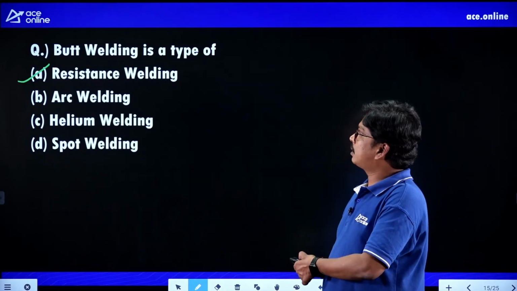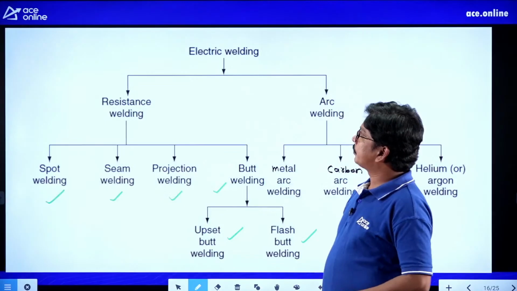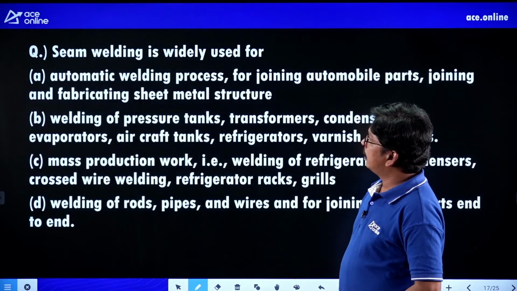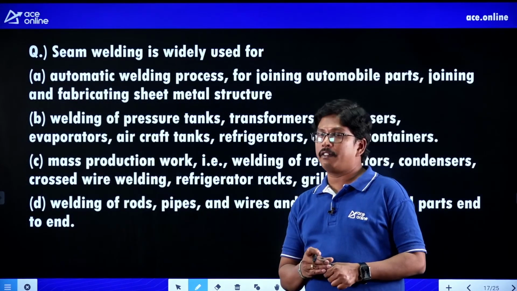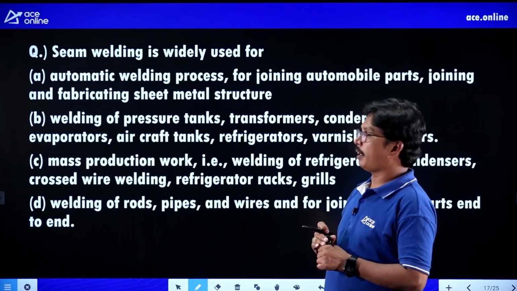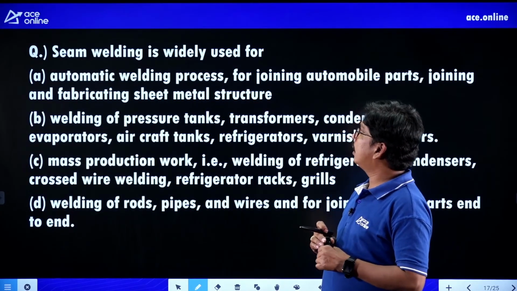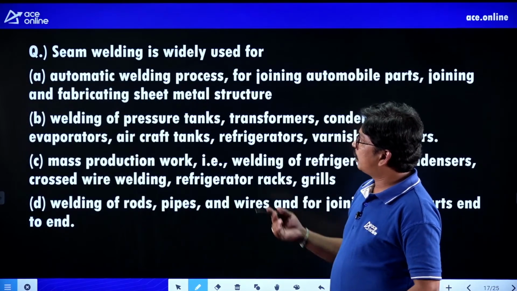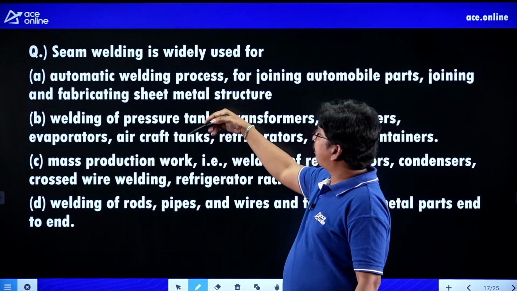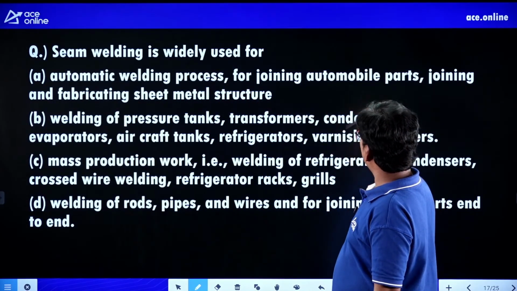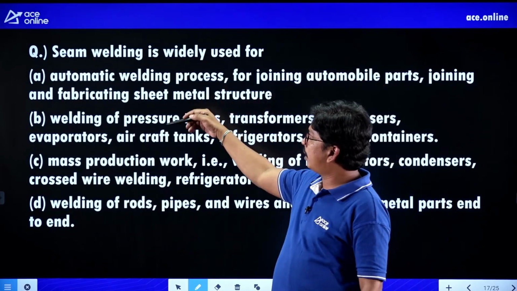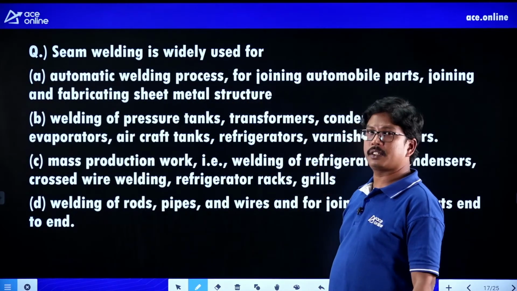So try to see the next question. Seam welding is widely used for where? Option A: automatic welding process for joining automobile parts or fabricating sheet metal structures.